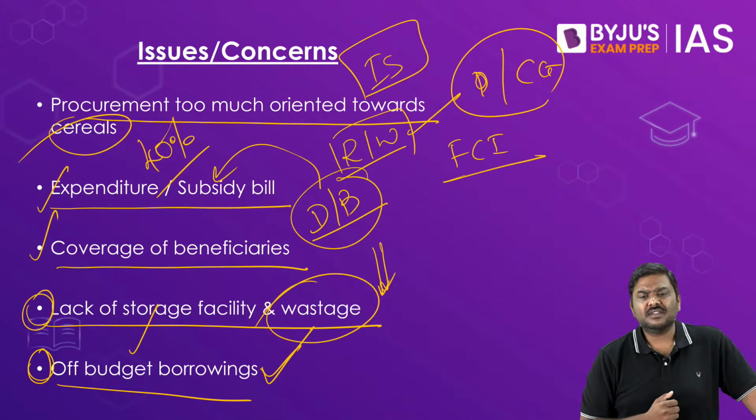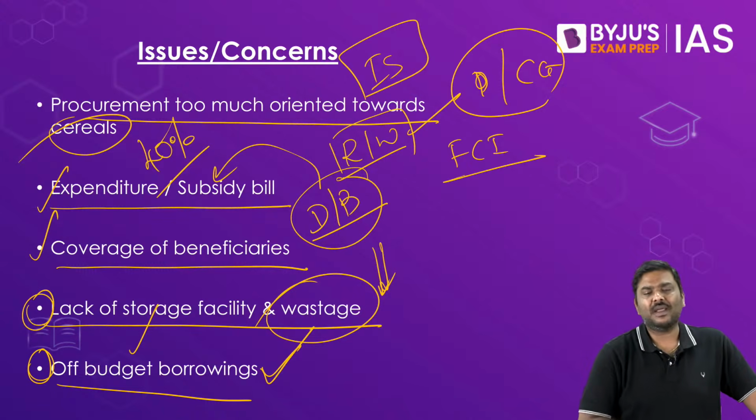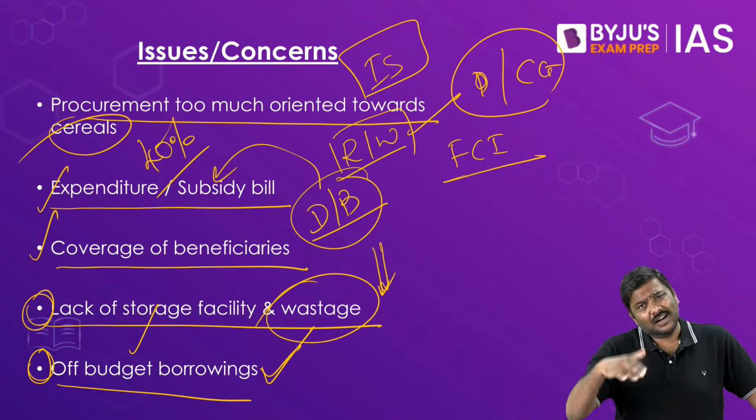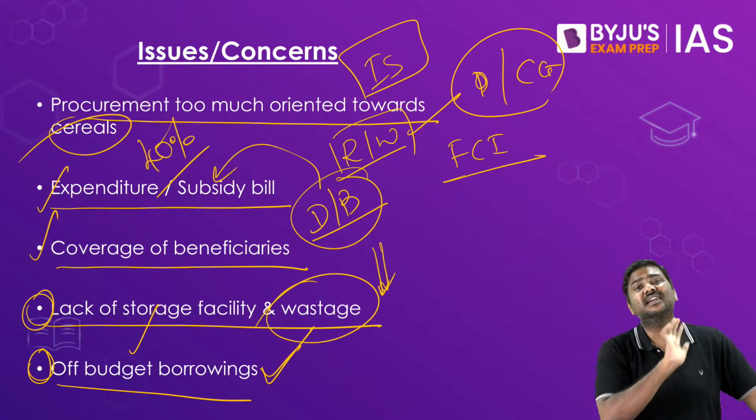Who decides the prices of goods given, state government or central government? The central government under NFSA has announced issue prices. The state governments under different schemes, if they want to give it at a much lower price, they can give it, but the subsidy will not be borne on that by the central government.